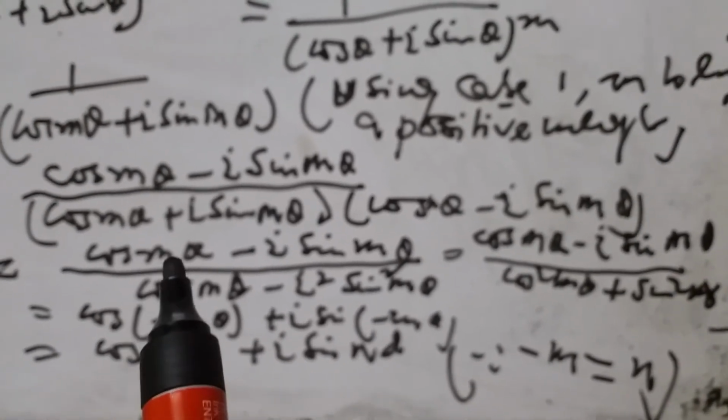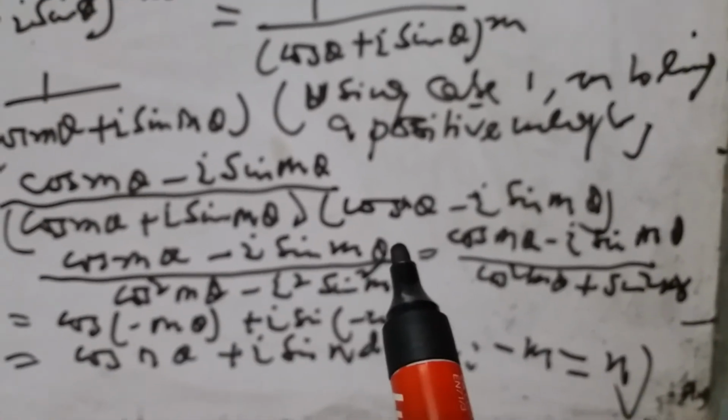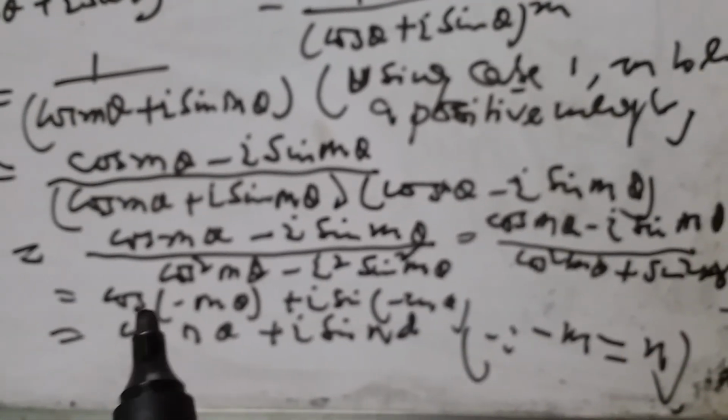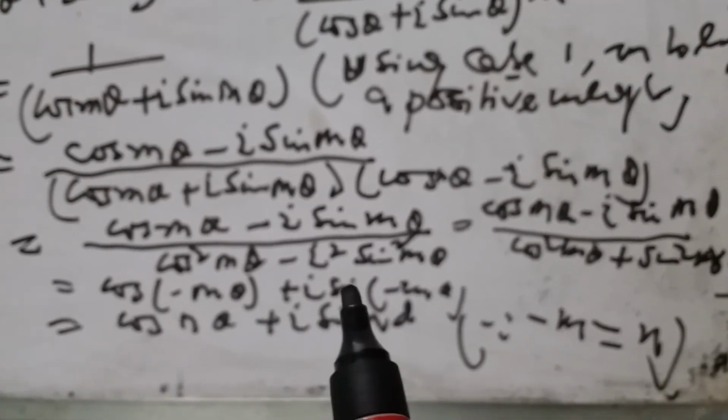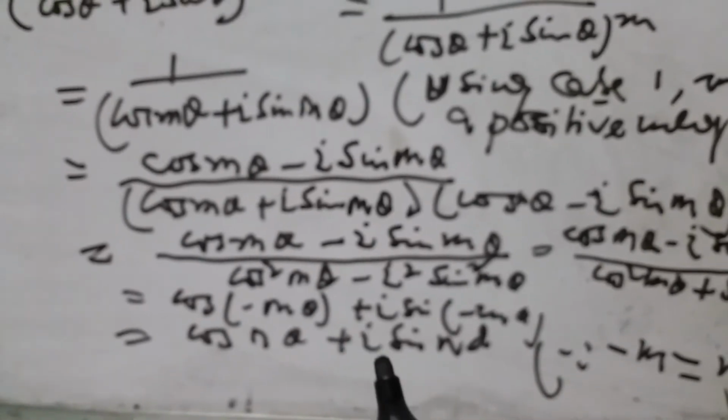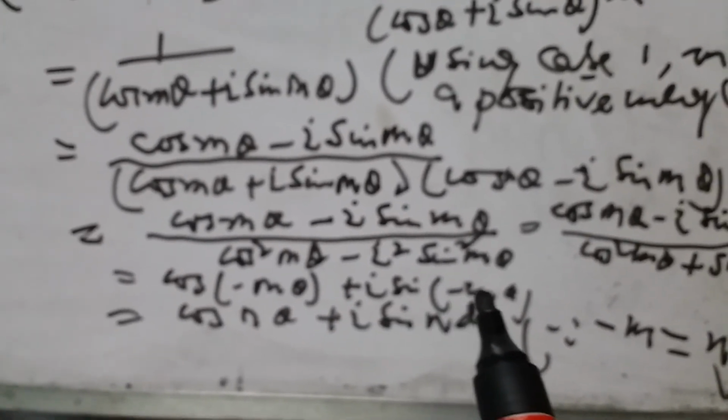Then the denominator is cos square m theta minus i square sin square m theta, that is cos square m theta plus sin square m theta, which is 1, and above is cos m theta minus i sin m theta. So cos (minus m) theta plus i sin (minus m) theta.